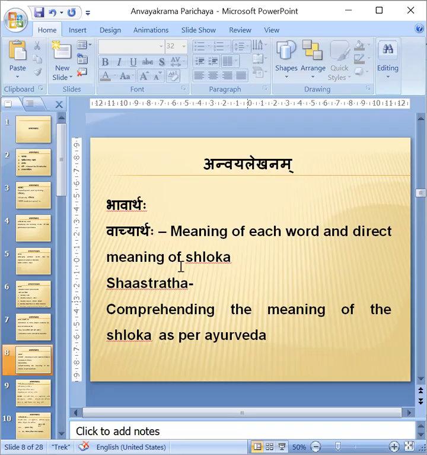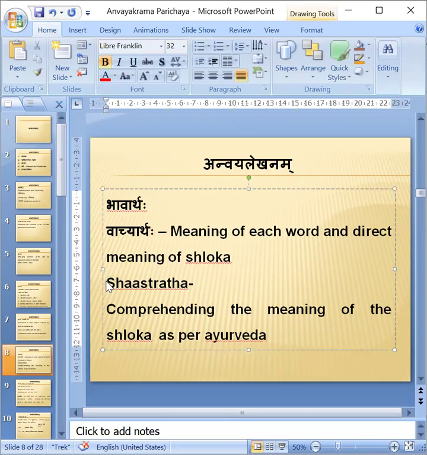This will be asked only for 10 marks questions, Shastrartha. 5 marks questions will not have Shastrartha. Okay.